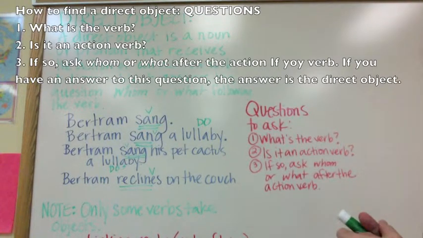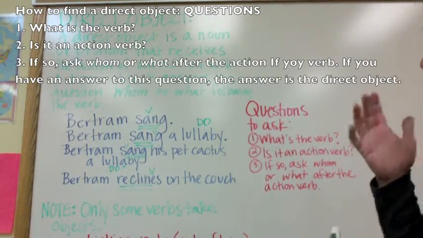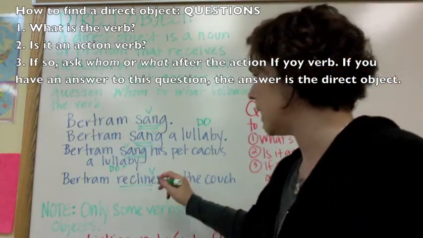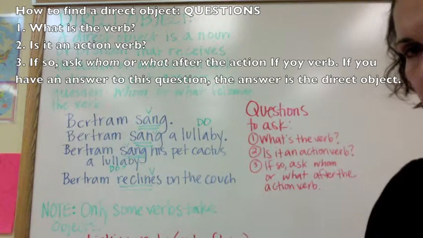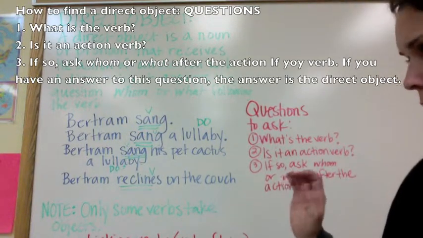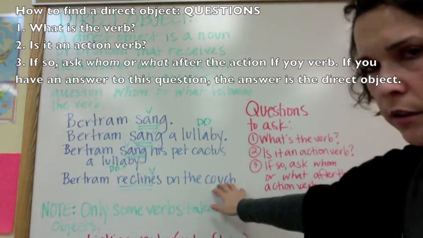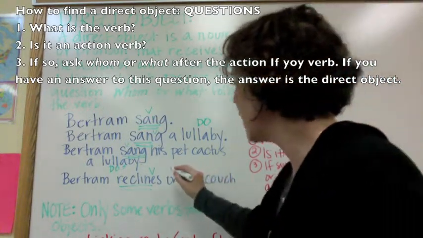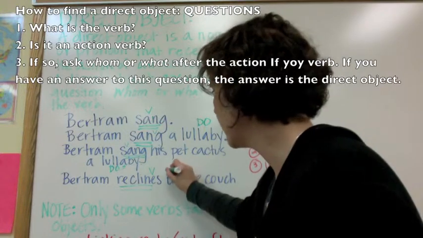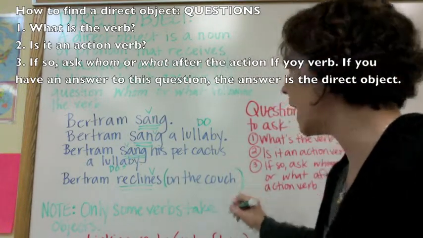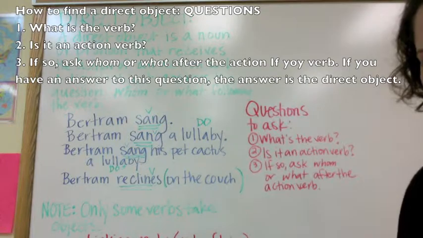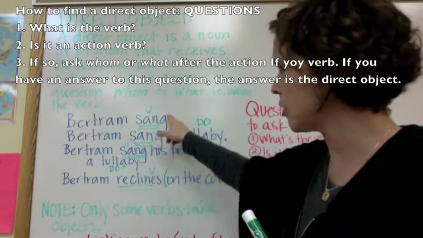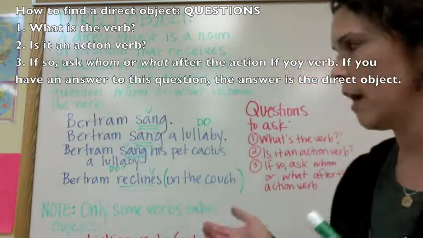We don't have an answer. If you say the couch or on the couch, you've got to realize that the reclining is not actually happening to the couch. Thus, couch is not the direct object. Couch is also, for those of you who are pretty good with these things, inside a prepositional phrase. The direct object can never be inside a prepositional phrase. So we have a verb that is an action verb, just like in the first sentence, but it does not have a direct object.